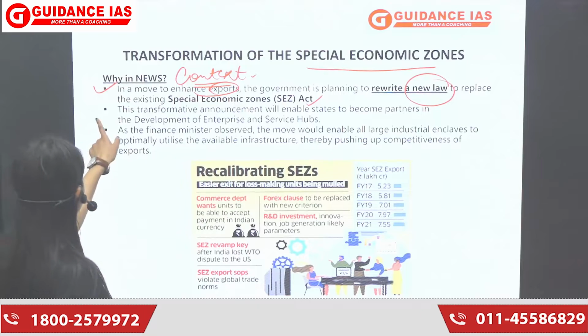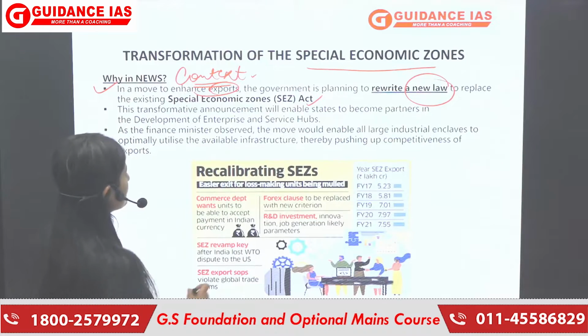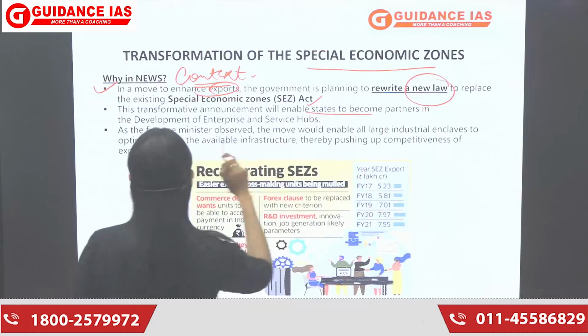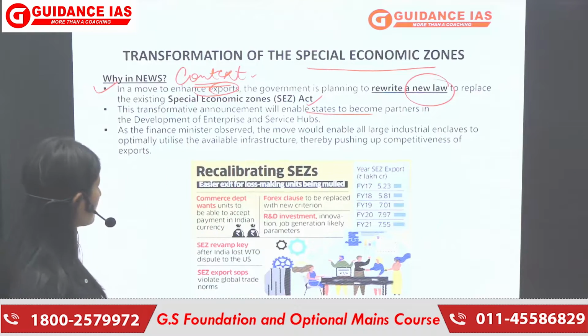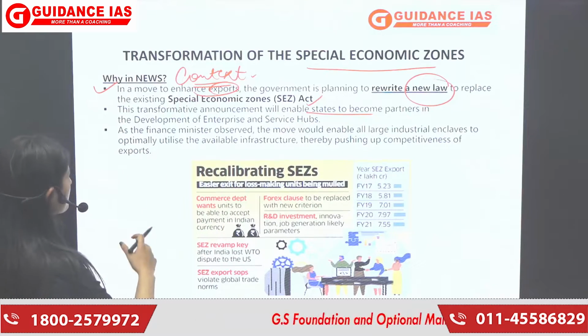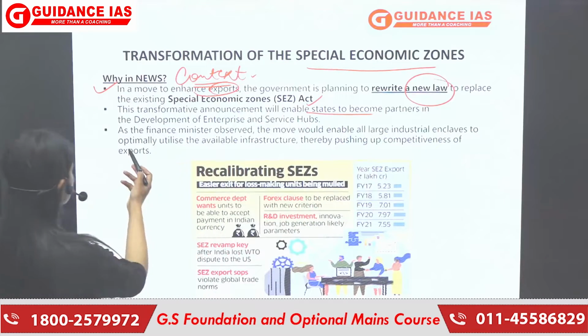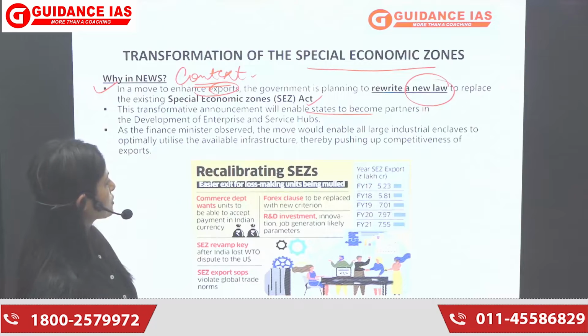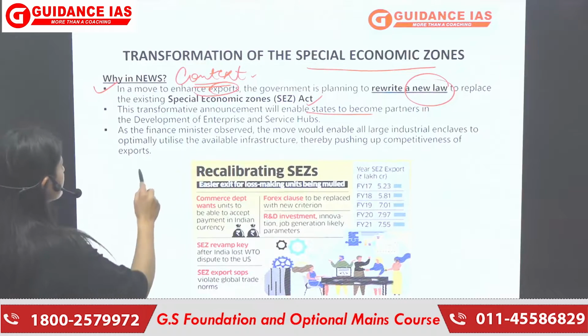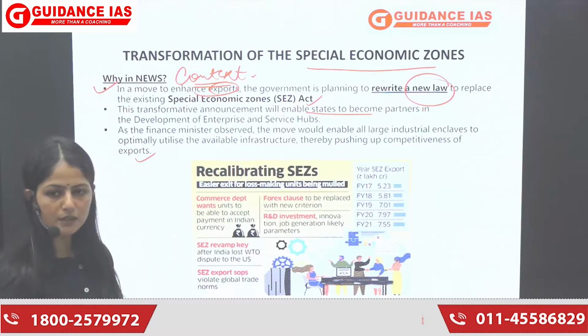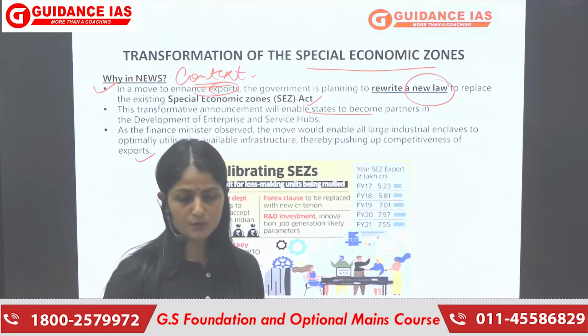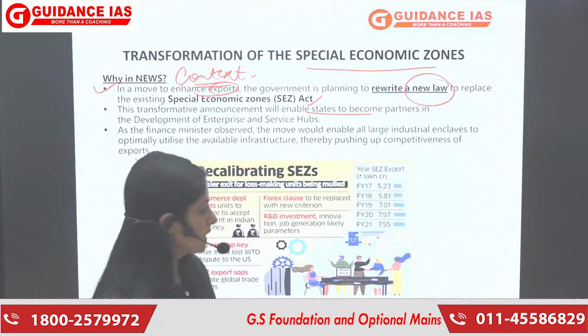This transformative announcement will enable states to become partners in the development of the enterprise and service hub. And the finance minister observed the move would enable all large industrial enclaves to optimally utilize the available infrastructure, thereby pushing up the competitiveness of exports. So we are also in a way of making our exports more competitive globally, right?